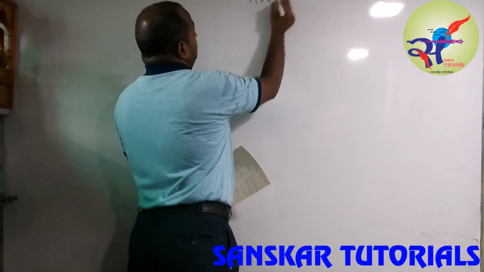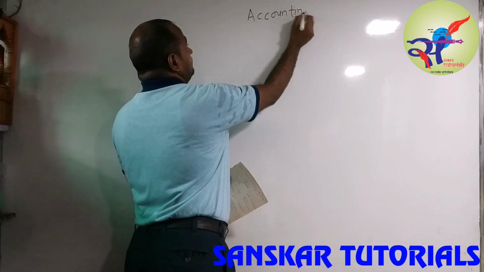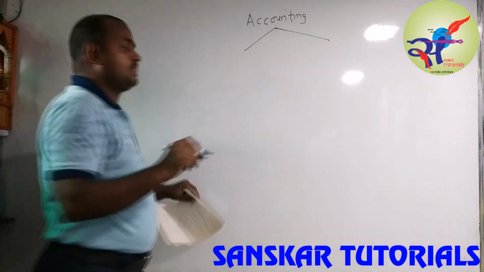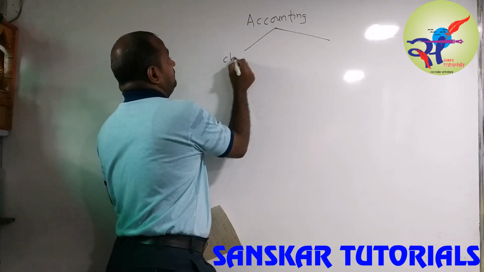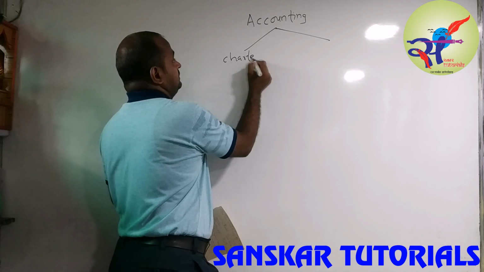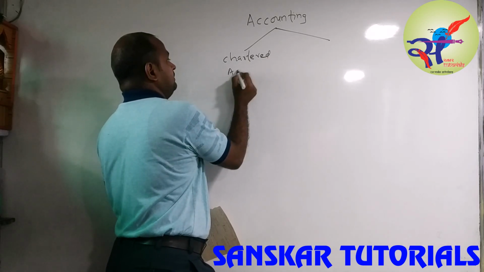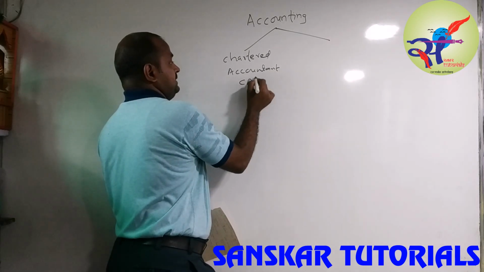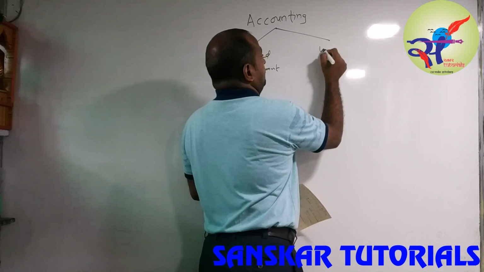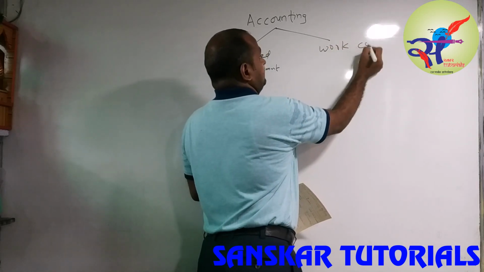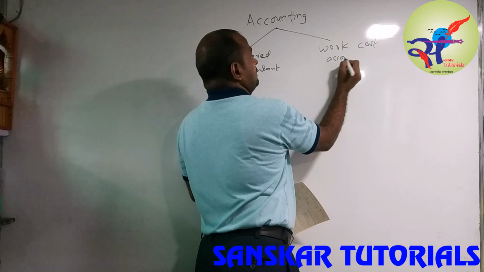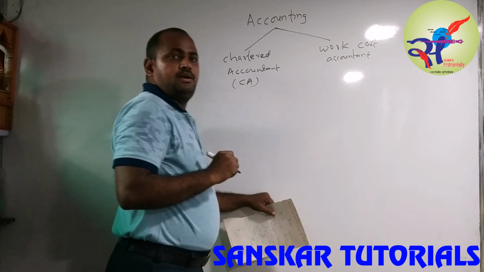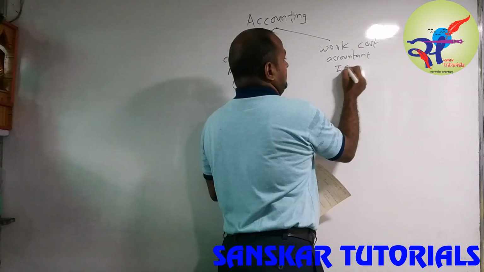You know, accounting has two parts. First of all, that is Chartered Accountant, that is CA, and the second part, Cost and Works Accountant, which is very rare, ICAA.